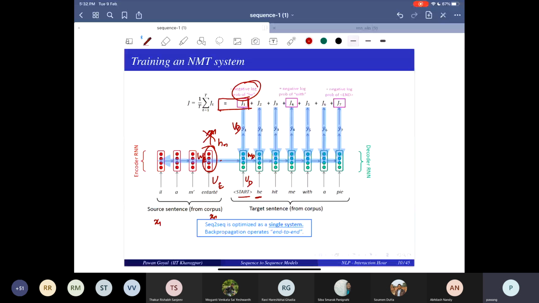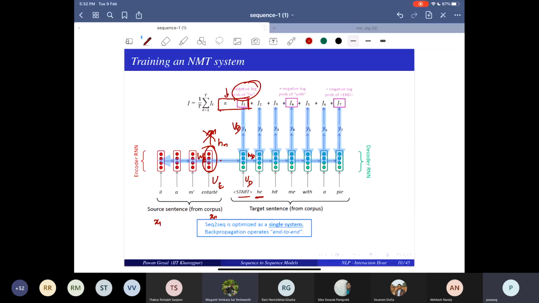So I see what the negative log probability of he is, and that becomes my loss. But next I pass he. I don't pass the word that has the highest probability here. What is this phenomenon called? We gave this a name.